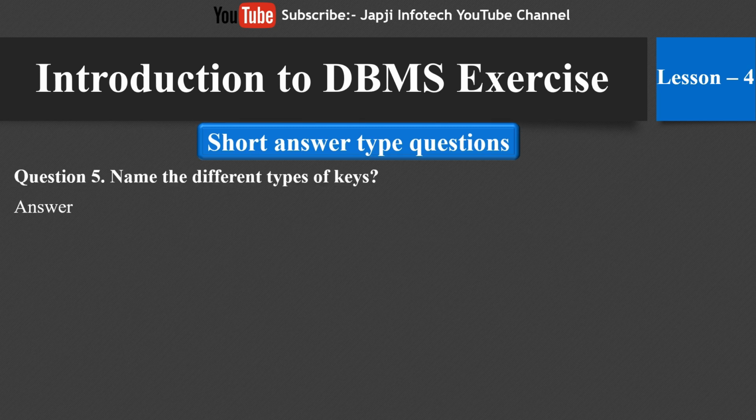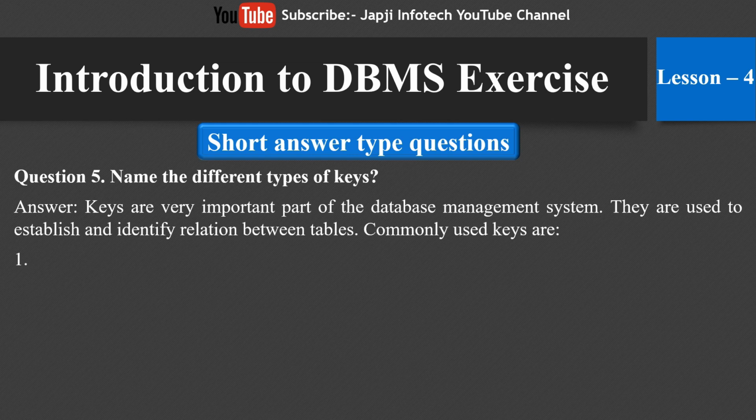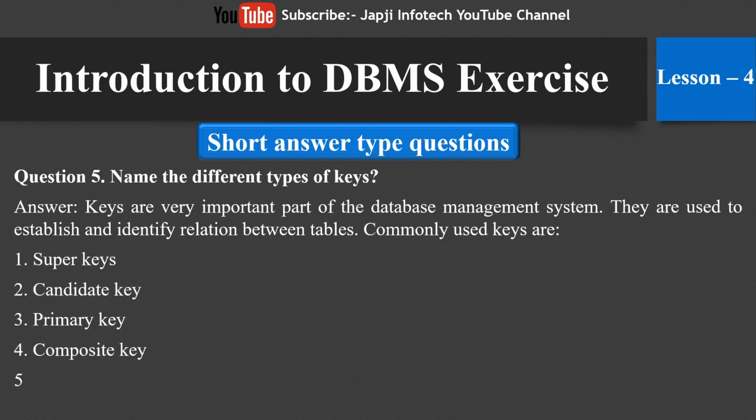Our fifth question is, name the different types of keys. Keys are a very important part of the database management system. They are used to establish and identify relationships between tables. Commonly used keys are: first one is super key, second one is candidate key, third one is primary key, fourth one is composite key, and fifth one is foreign key.